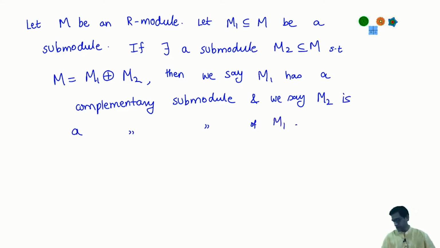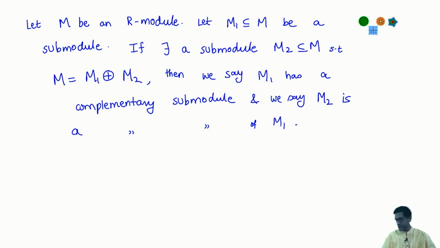Now the point here is that you may not in general have complements. Given an M1, there may not exist an M2. And the other important thing is, even if it does have a complement, the complement need not be unique. There are often many different submodules, each of which serves as a complement to the given module.